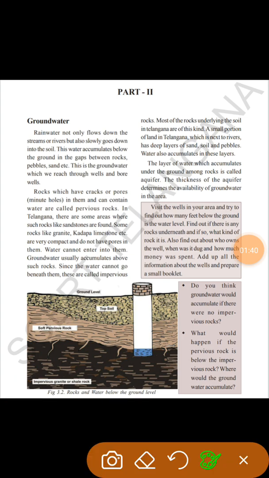In Telangana, there are some areas where rocks like sandstone are found. Some rocks like granite, Kadapa limestone, etc. are very compact and do not have pores in them. Pores means small holes to accumulate the water. Water cannot enter into such types of rocks.